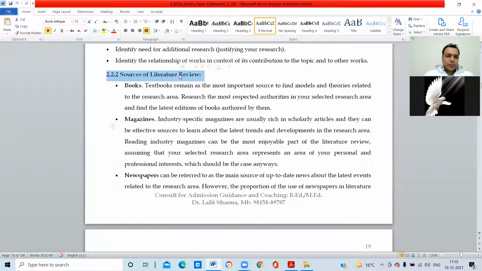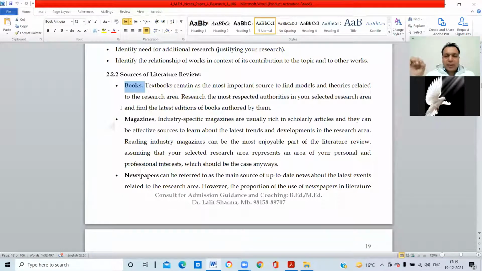Next we go to another subheading, sources of literature review. Right, what are the sources of literature review? So number one is books. Definitely, suppose our topic is we want to study the teachings of Lord Jesus. So how can we get the data?